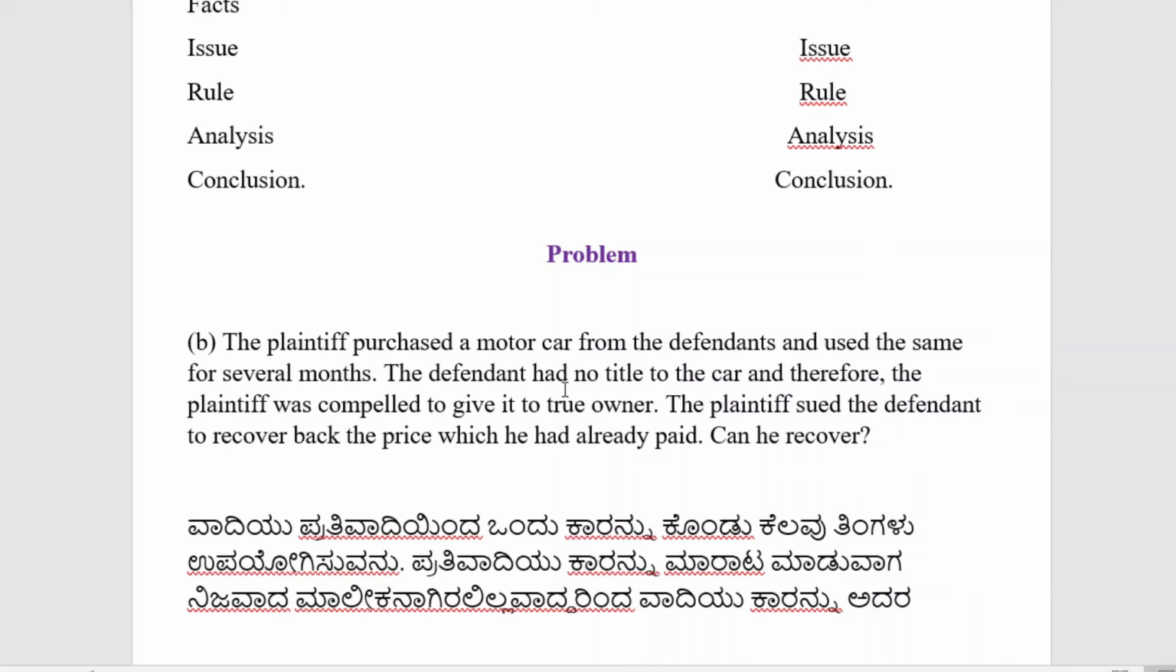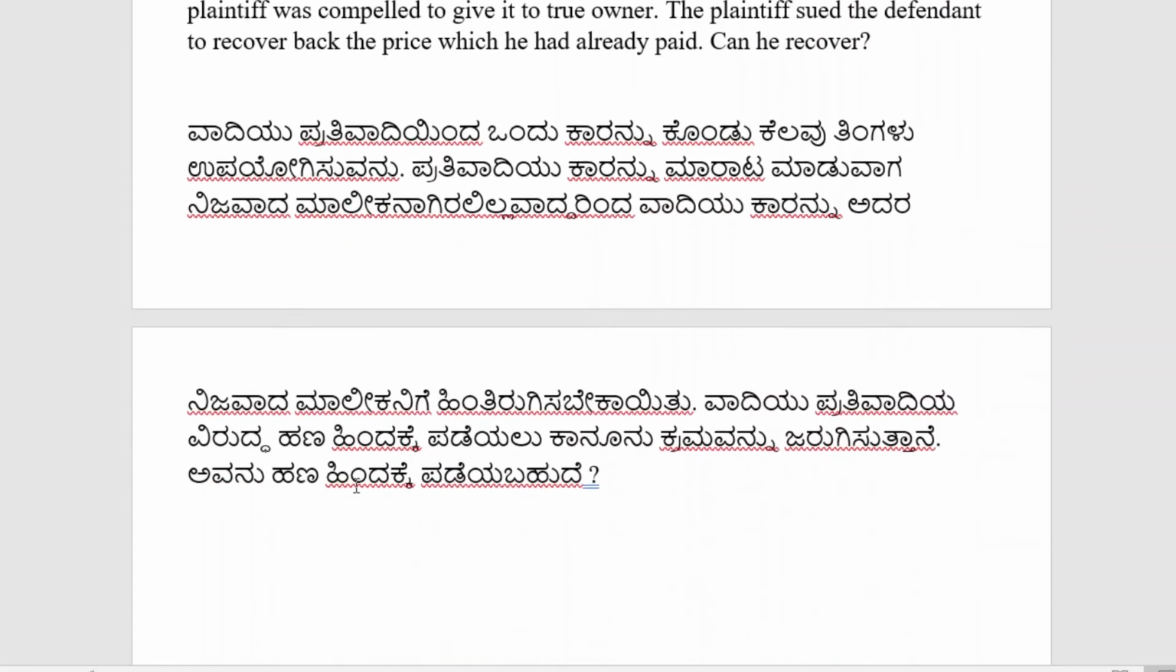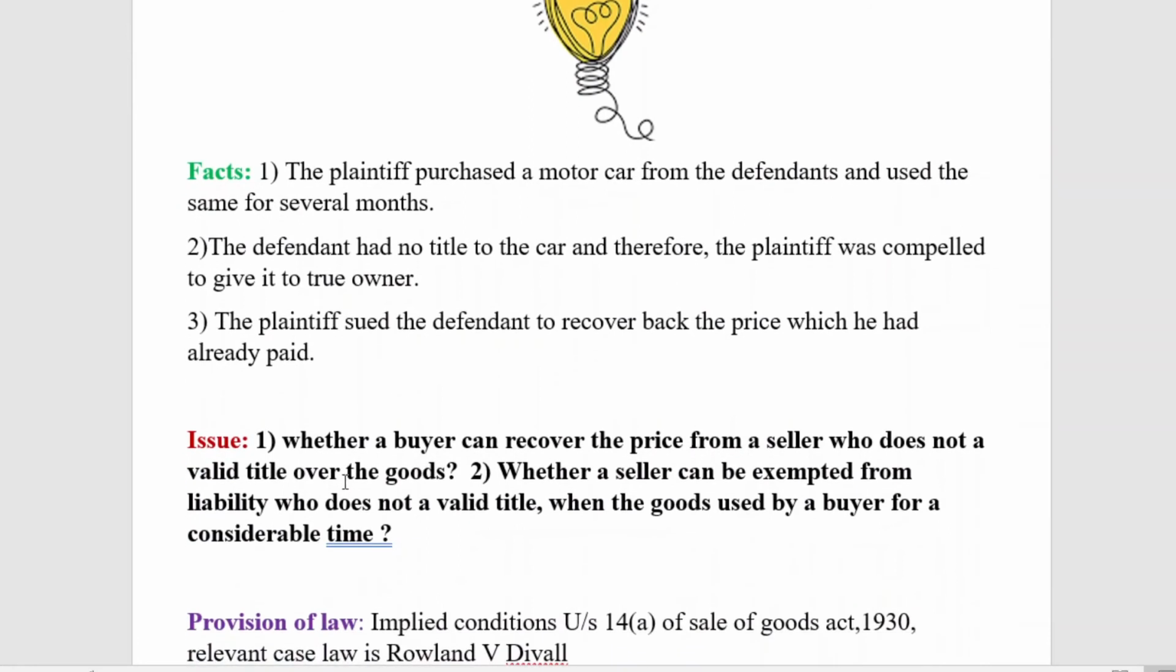The defendant had no title to the car, and therefore the plaintiff was compelled to give it to a true owner. The plaintiff sued the defendant to recover back the price which he had already paid. Can he recover his price, or the money which he has paid? So this is a problem which has been given in previous exams. One of the facts is that you can simplify it this way also.